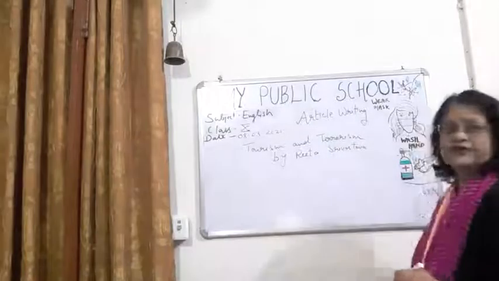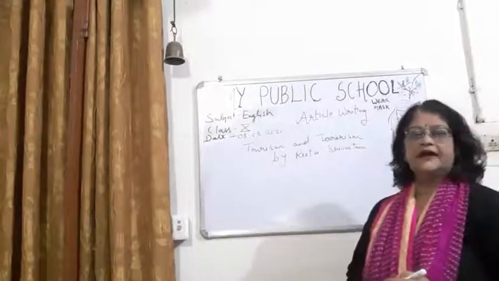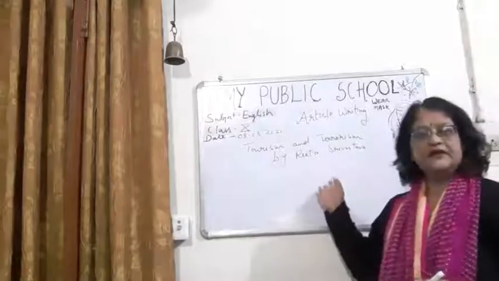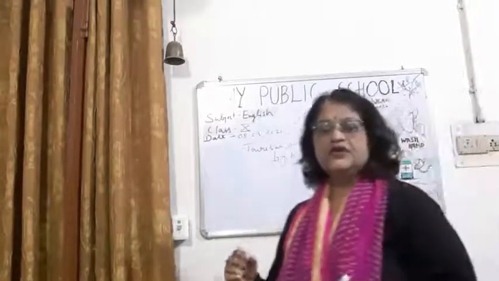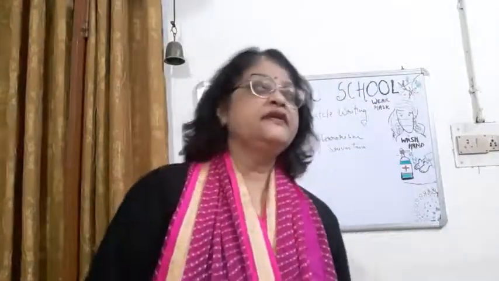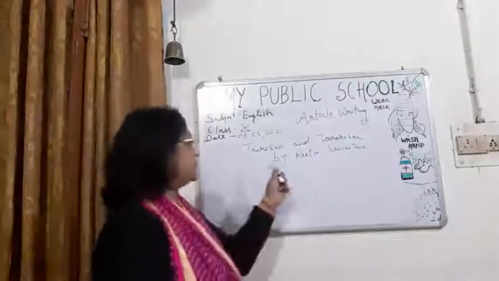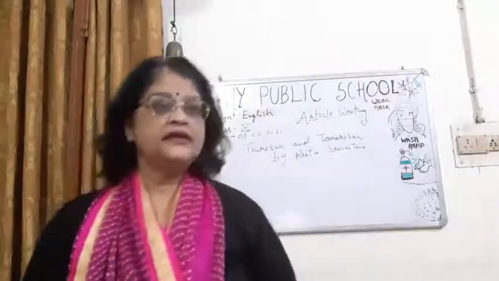Okay, so this is the format of the article writing. I have written the article. Now you can see here a hint is not given, nothing is given, not even the topic is given. You have to think and write about the topic which I have already written on the board, tourism and terrorism, by. Then you have to write the person.